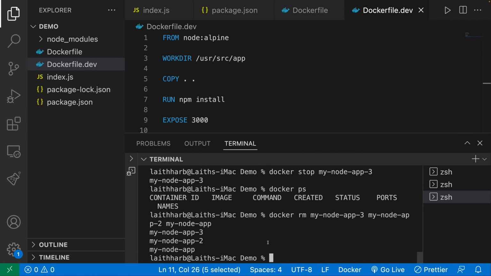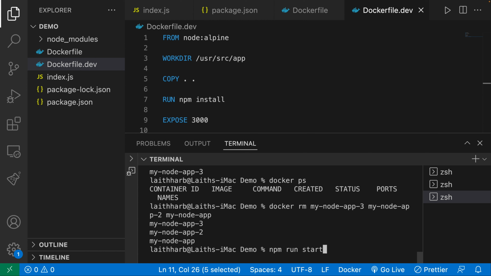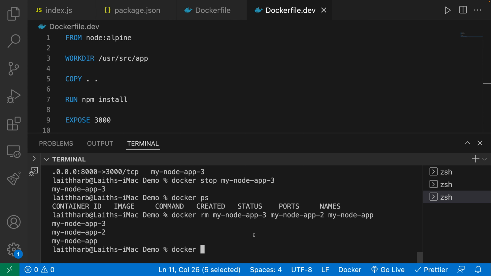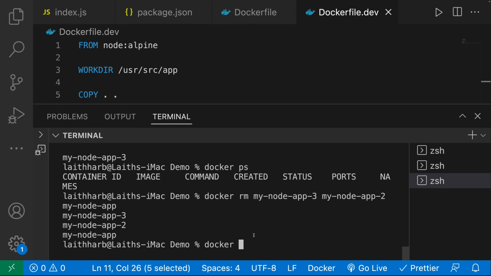The images we will just leave. We won't remove them as of yet. So now we have no containers. Now I don't want to write that whole command again, and of course I'm talking about the whole bind mounts, but you know what? It might be a good idea to do that just for practice sake, just for muscle memory. So we're going to say docker run, and then specify the ports. Let's say port 8000, syncing it to port 3000, -v.